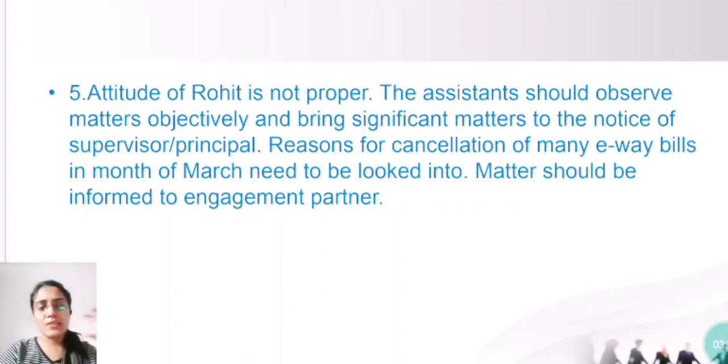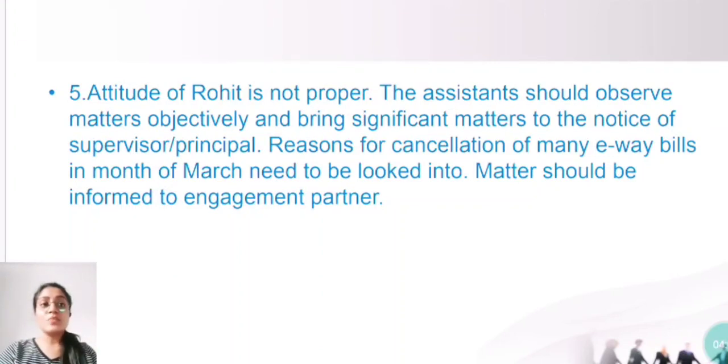For example, the article trainee is conducting the audit as told by the auditor. So in this case, the assistant is the article trainee and the principal is the main auditor who is conducting the audit. If the assistant observes any such significant matter, he should bring it to the notice of the principal, right?